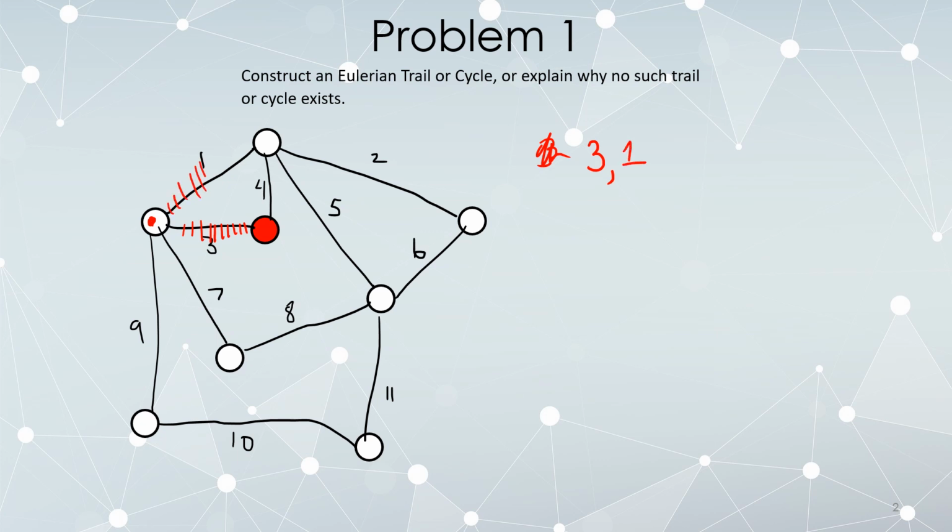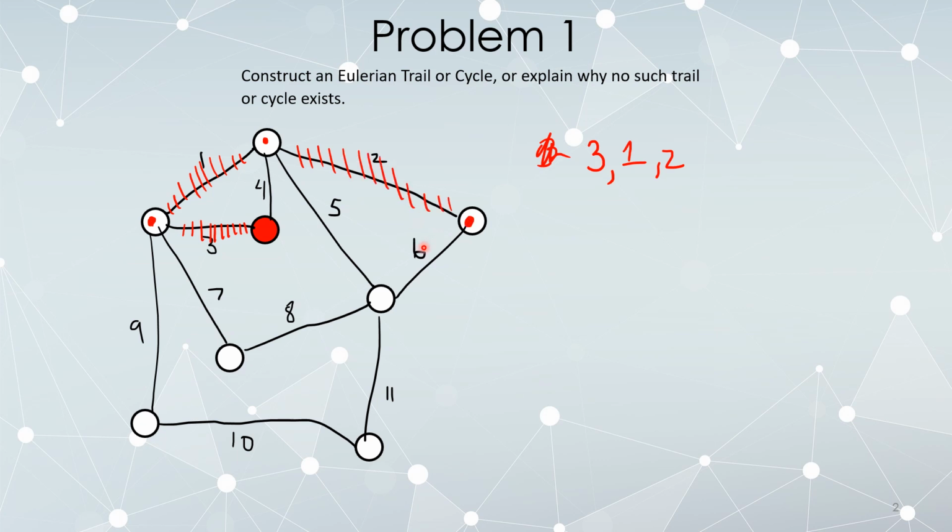I now delete edge 1, and I'm now standing at this vertex. Okay, the lowest number available to me is 2, so I may as well check that. If I was to erase edge 2, would the graph become disconnected? It would not. So since the lowest number isn't a bridge, I'm going to follow that. So I'm going to take edge 2, so I'm going to add that to my list. And now I delete this, and now I am standing here.